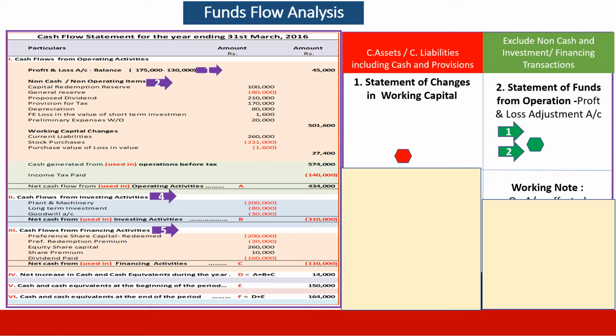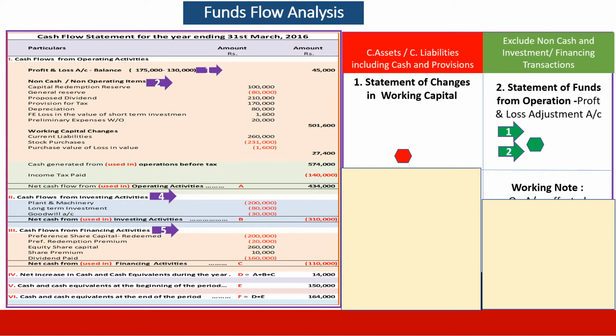Now we are trying to have both the cash flow statement and the statements under funds flow to understand how the flow takes place when the data gets compiled under a funds flow statement as compared to a cash flow statement. We are taking a typical cash flow statement with all the 5 heads: opening profit and loss account balance, non-cash and non-operating transactions, working capital changes, cash flow from investing activities, cash flow from financing activities. And we will take each one of them.